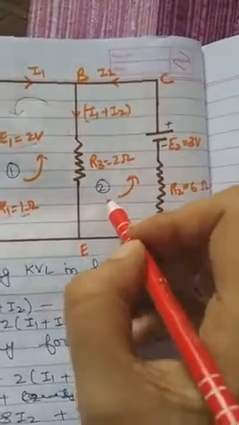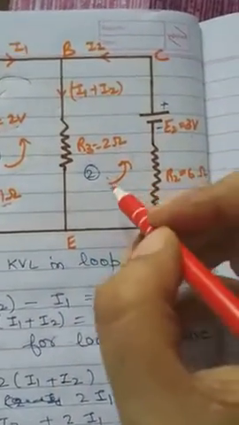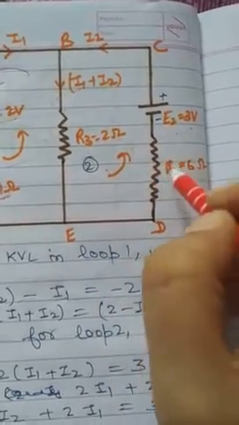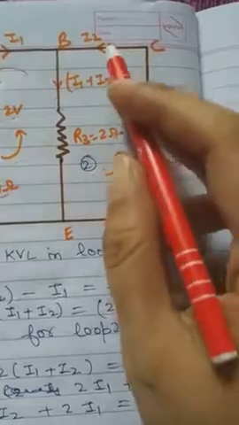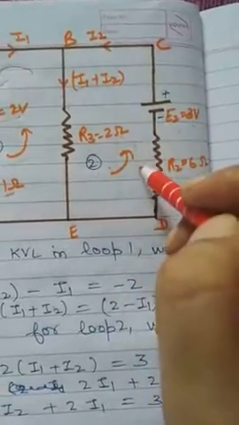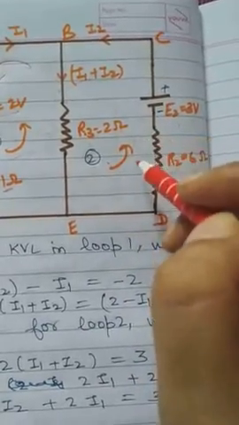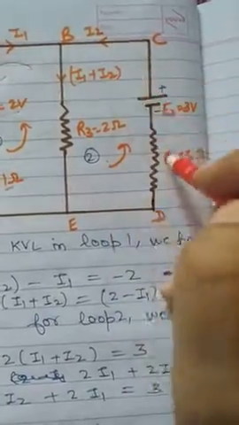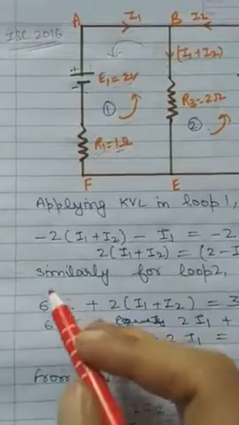Now coming to this loop 2. When you will apply this on the loop 2, again you can see that now this is 6 ohm and the current is in the same direction in which you have chosen the direction. So we are going in the direction of the current, so 6 into I2 will be positive. So 6 I2.